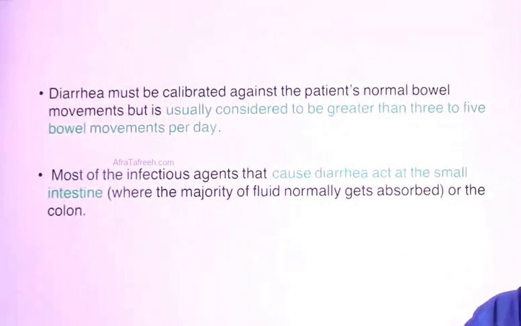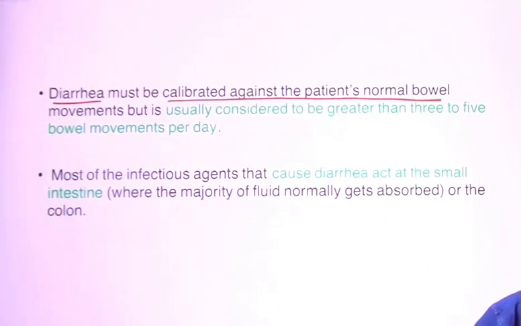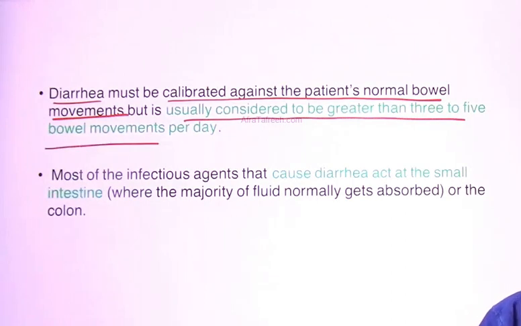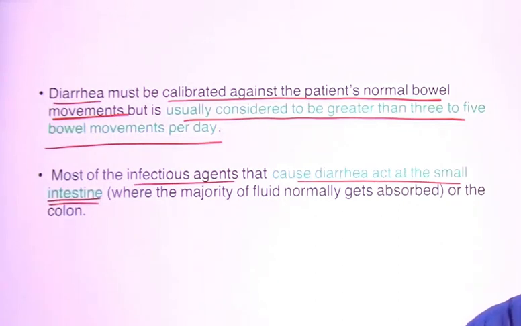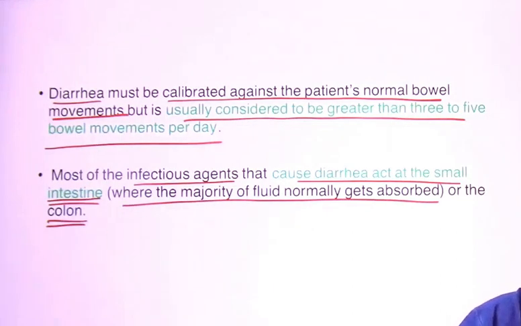Okay, and to whom do you call diarrhea? Diarrhea is relative. It must be calibrated against the patient's normal bowel movements. It is usually considered to be greater than 3 to 5 bowel movements per day. If it is so, then it is termed as diarrhea. Most of the infectious agents that cause diarrhea act at the small intestine, where the majority of the fluid gets absorbed. They can act on the colon also, but the majority act on the small intestine.